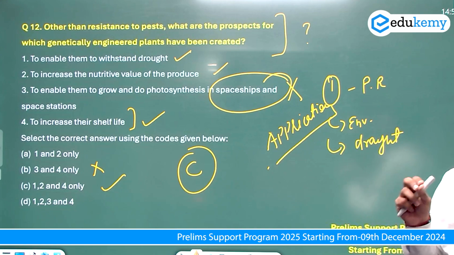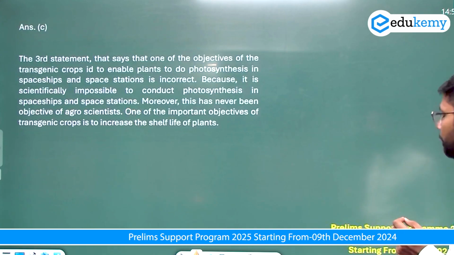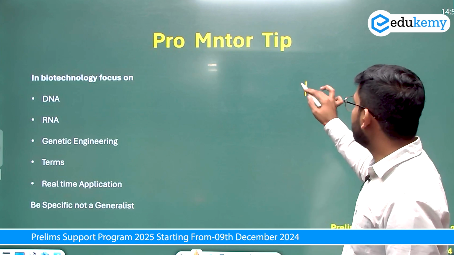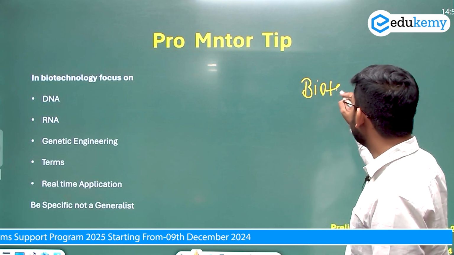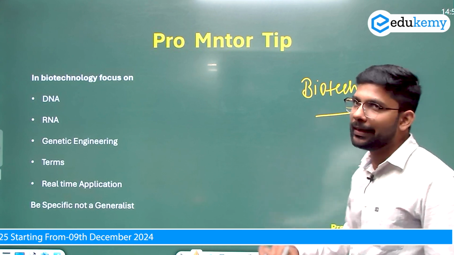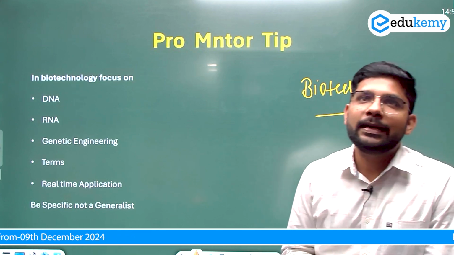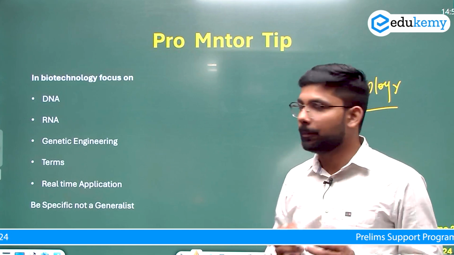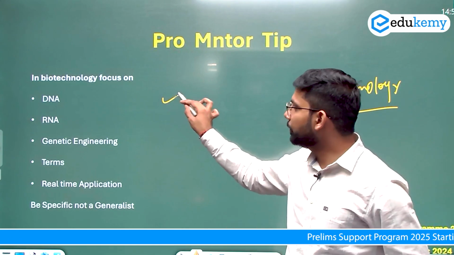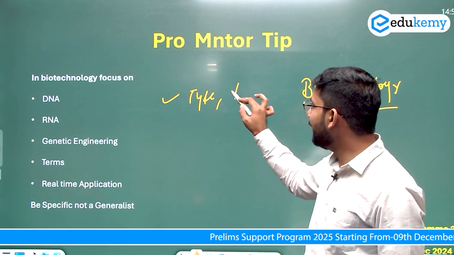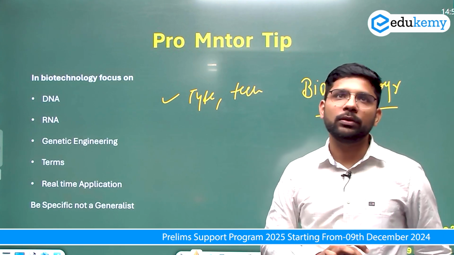So there is a pro mentor tip for you. Whenever you are reading the chapter of biotechnology, the chapter on genetic engineering, the chapter on gene editing tools, DNA, RNA, where do you have to focus? You should focus on the DNA, on the types of DNA, and on the different technologies that are based on DNA.